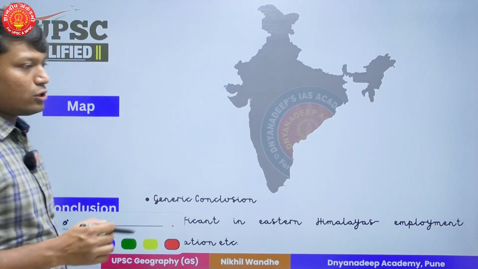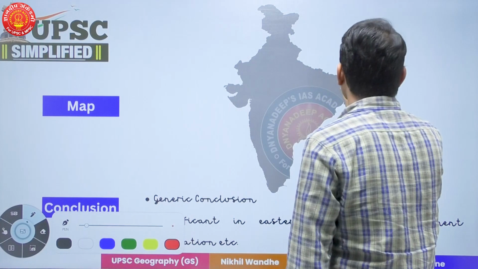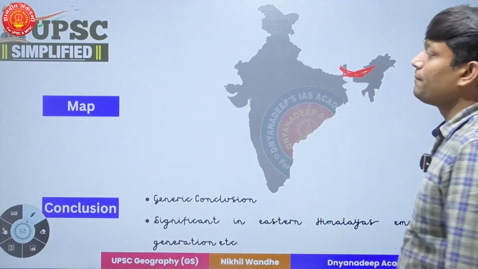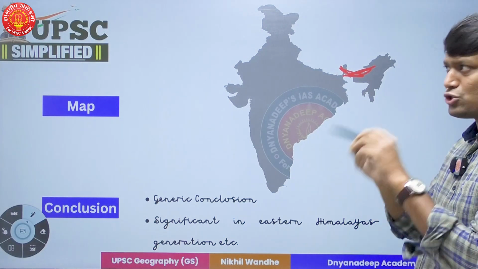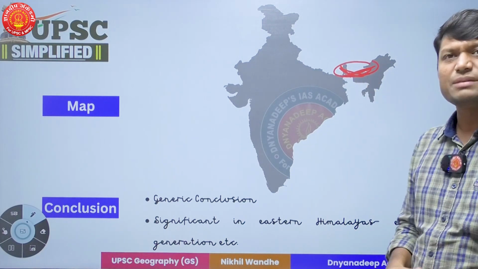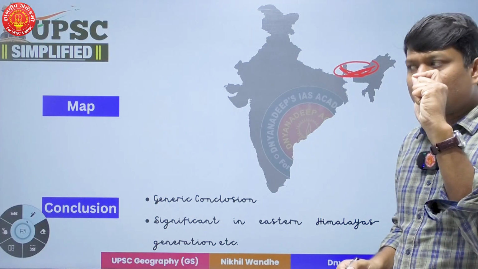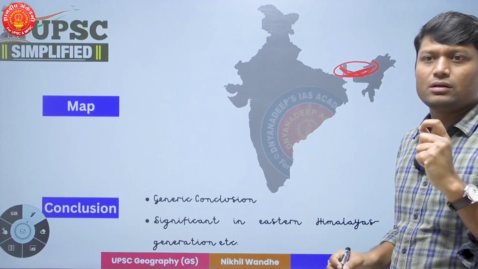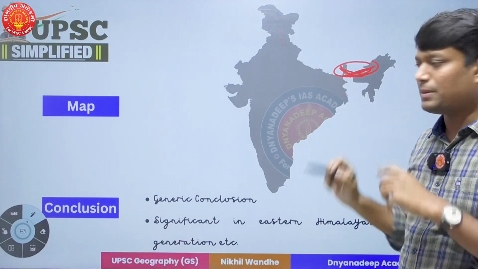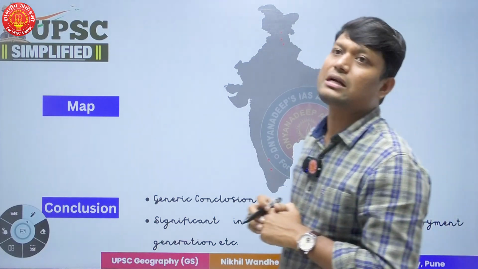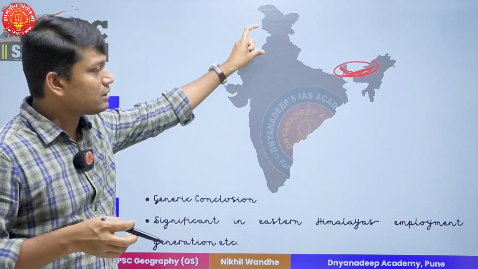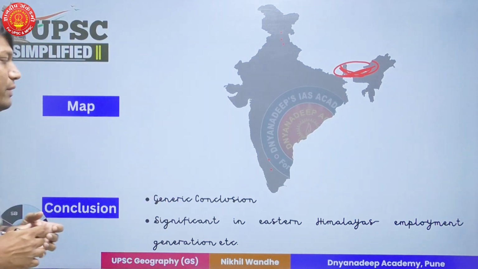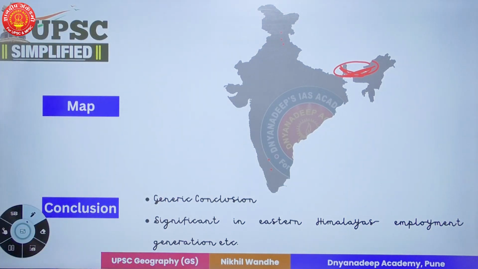Now my answer should also compulsorily have a map. On the map I will show in which regions we produce tea in India. For the matter of fact, the majority of the tea is produced in the eastern part of India, but there are a few pockets in the Himalayas and in the Western Ghats where we cultivate tea. So you have to tell me in the comment box which are these pockets or places where we cultivate tea.